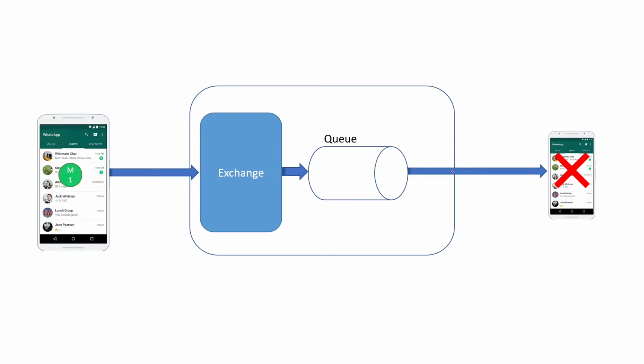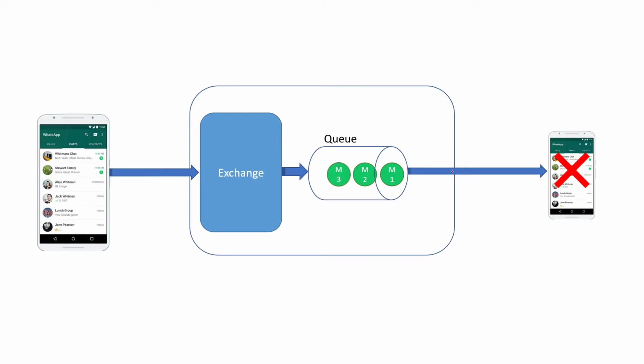The message will be sent to the exchange, then the exchange will send it to the queue. As user 2 is offline, this message will sit in the queue. Consider the next message he sends, message 2: it will come to the exchange and then to the queue. Still user 2 is offline, so it will sit in the queue. In the same way, message 3 comes to the exchange and to the queue, and since user 2 is still offline, it will stay in the queue.